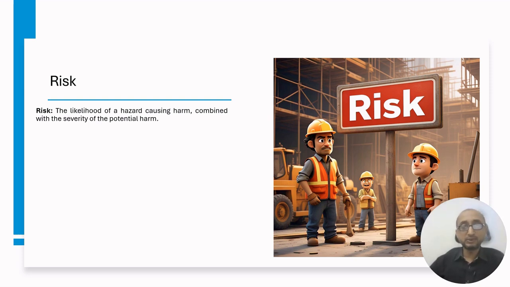So first, what was the hazard? Hazard was basically something physical. It may be a situation that physically exists. It may be a condition that physically exists. It may be an object that physically exists. But the risk itself is not something physical. Rather, it is basically the description of the characteristics of the hazard. Which characteristics? Number one, likelihood. Second, severity or consequences.